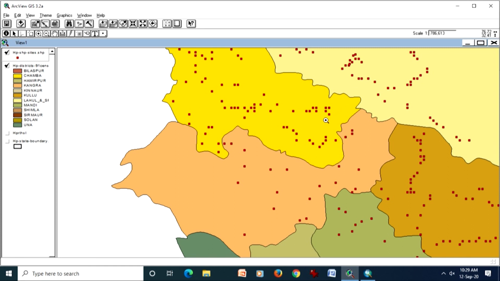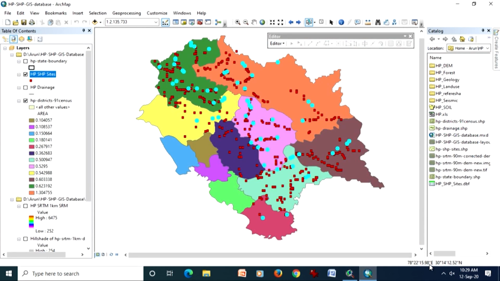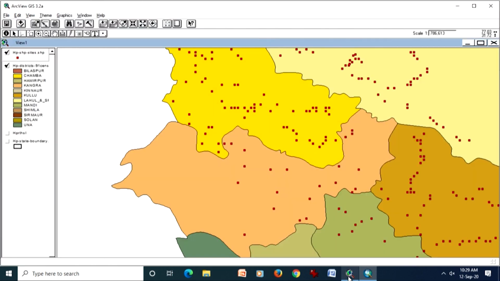As I was saying also earlier, here on the top right corner, both scale and latitude longitude are in degree decimal. In ArcGIS we have been seeing that these are available in degree minute seconds format.